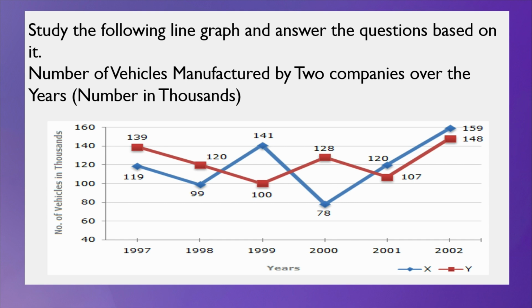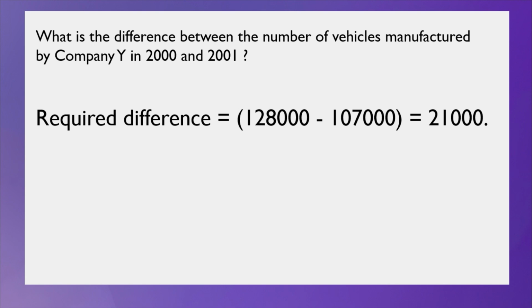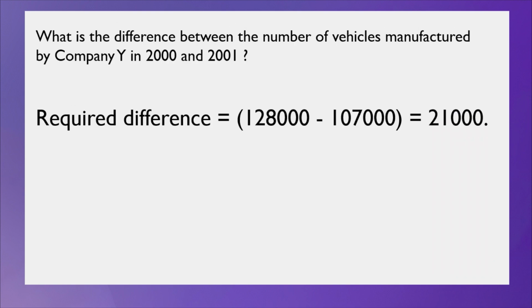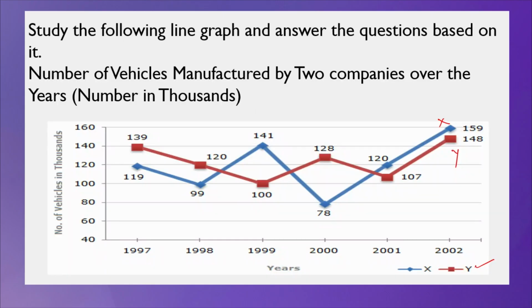What kind of question is asked in the examination? We will say it. What is the difference between the number of vehicles manufactured by company Y in 2000 and 2001? This is X and Y. Y is the red color, this is the Y company and this one is the X company. So you have to find the difference between 2000 and 2001 for the Y company.